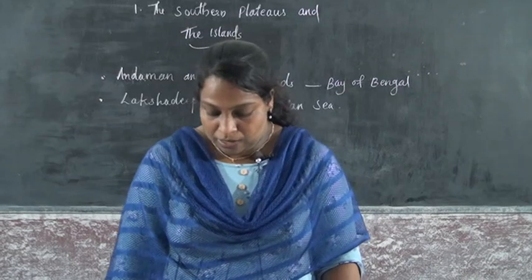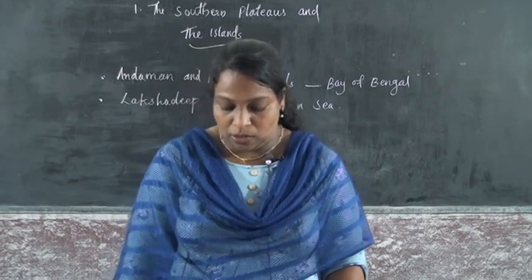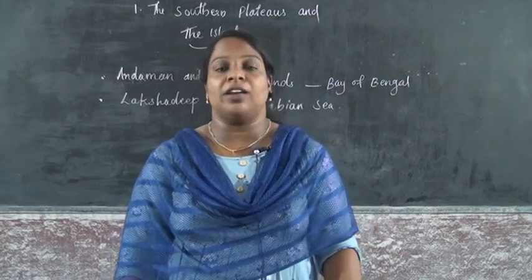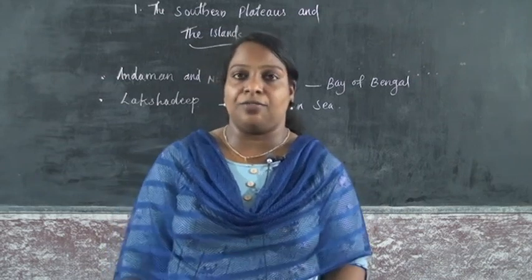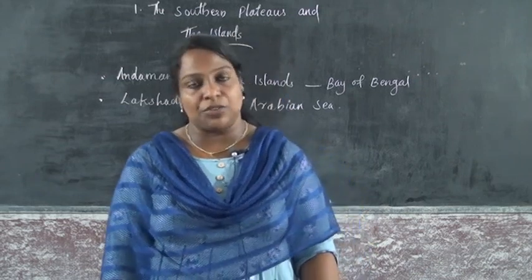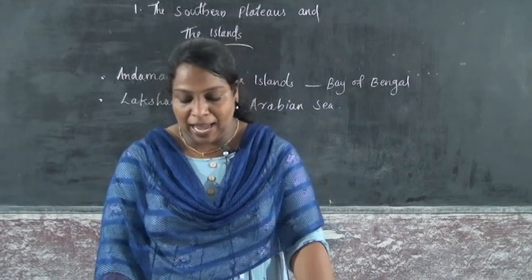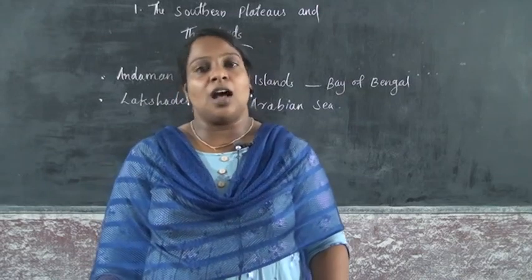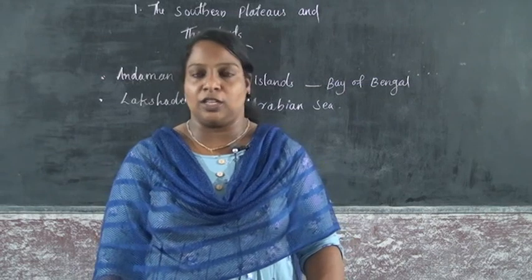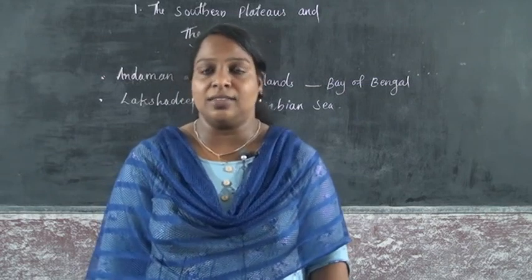An important industry is coir extracted from coconut. Many tourists visit Lakshadweep.